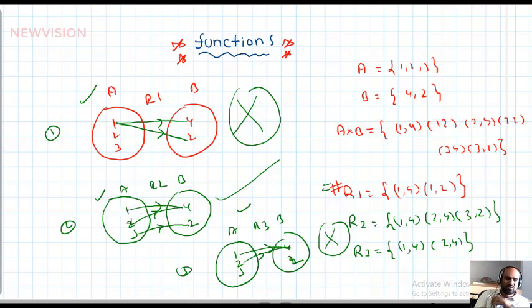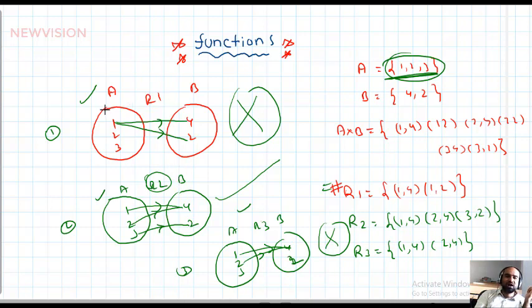See here 1, 2, 3. The first set is 1, 2, 3 and all its elements are used up only once. 1 is used only once, 2 is used only once, 3 is also used only once. Such a relation is called a functional relation. That's why R2 is called a functional relation from A to B.